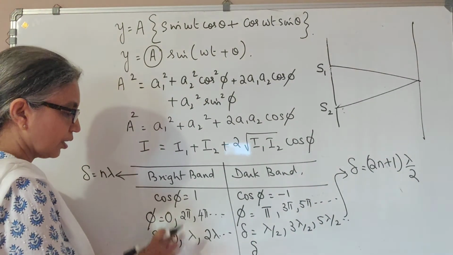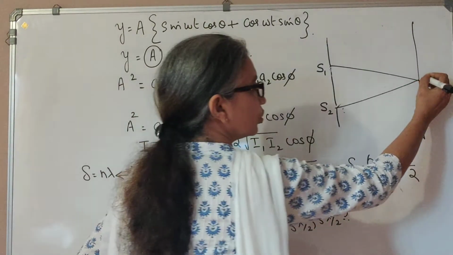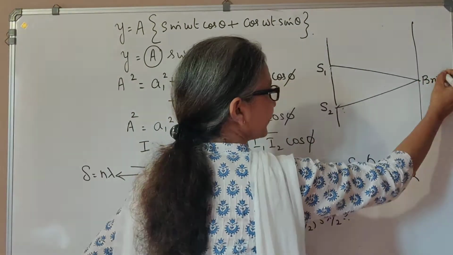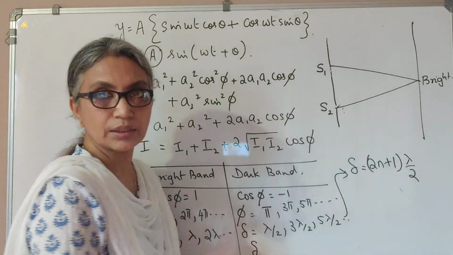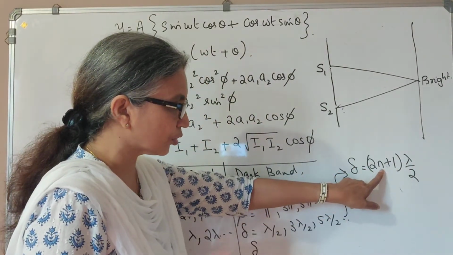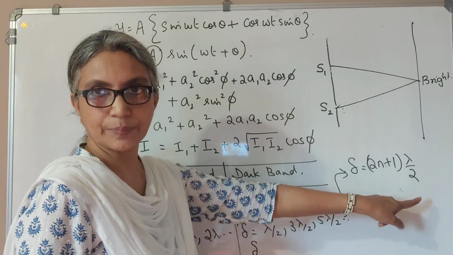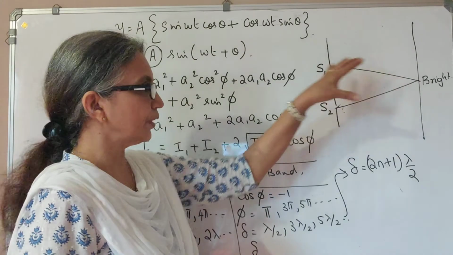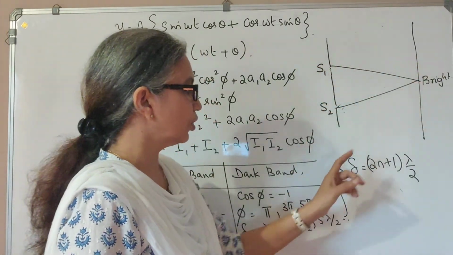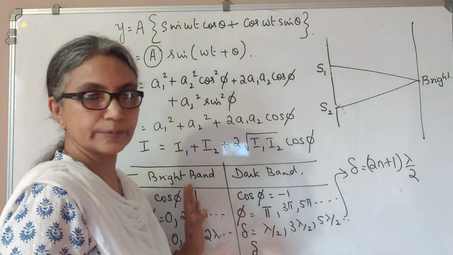That means at the center you are going to get a bright band. Because you can never get this as 0, since even if you put n equal to 0, delta will still be lambda by 2. So you can't have a dark band at the center. When the path difference is 0, you can only have a bright band.